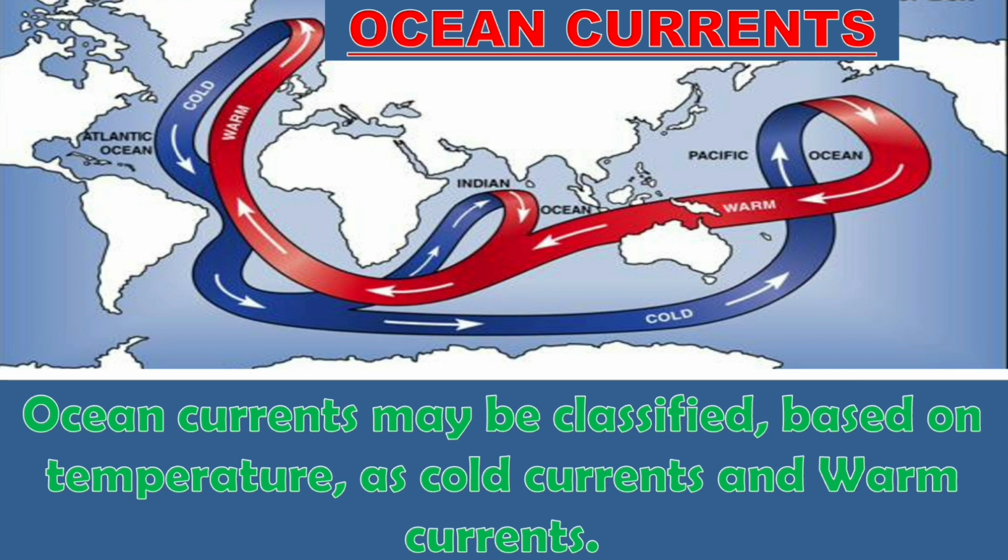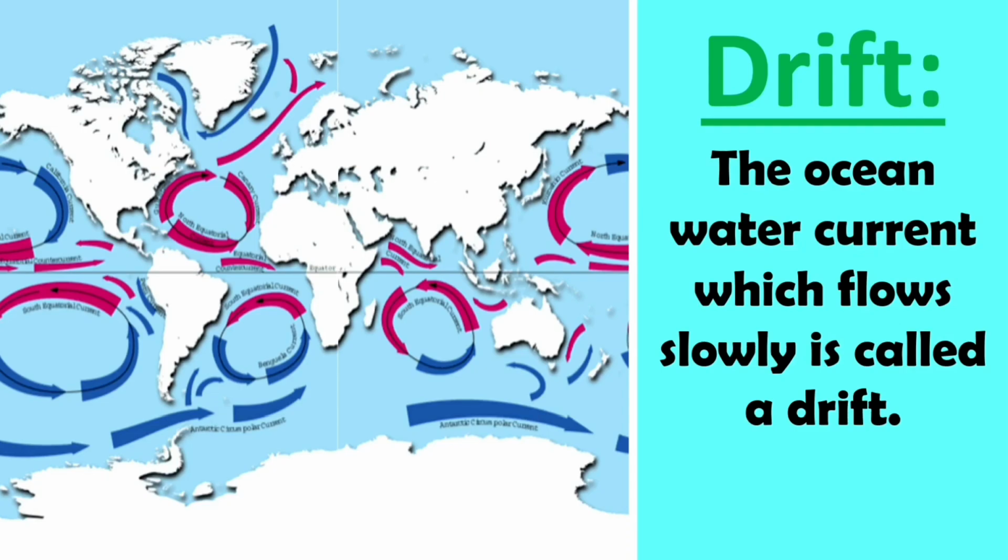Now let us learn about ocean currents. The ocean currents may be classified based on temperature as cold currents and warm currents. Now let us see what is drift. The ocean water current which flows slowly is called drift.